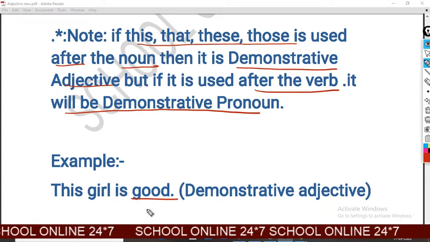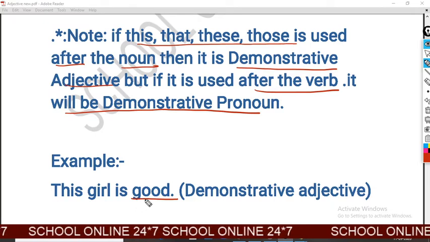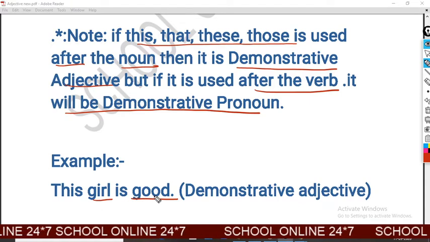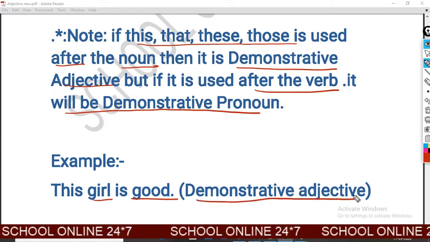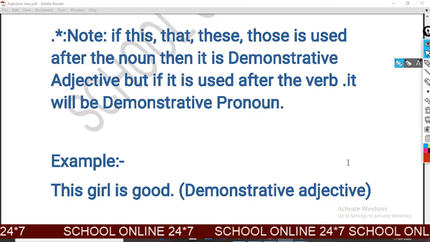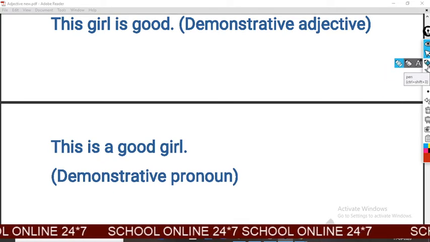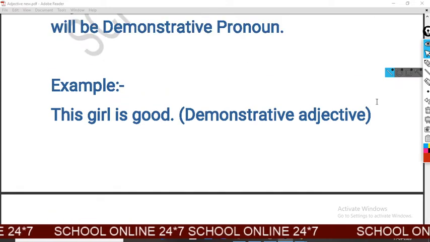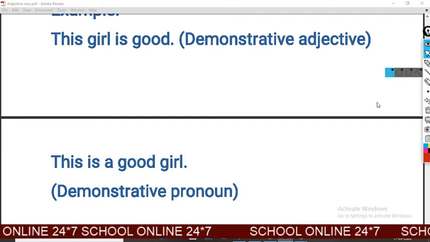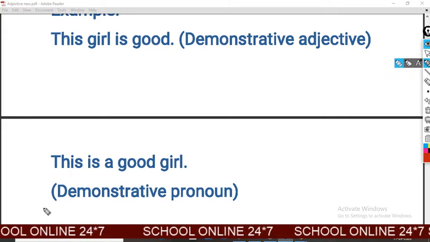Here good is the adjective word, and this comes before the noun, so this is the use of a demonstrative adjective. Clear? Next, this is a good girl.